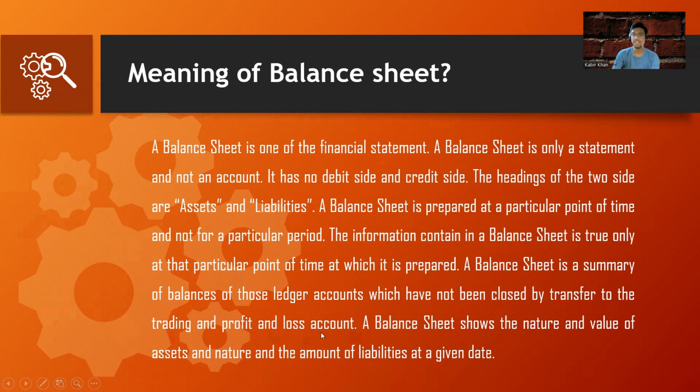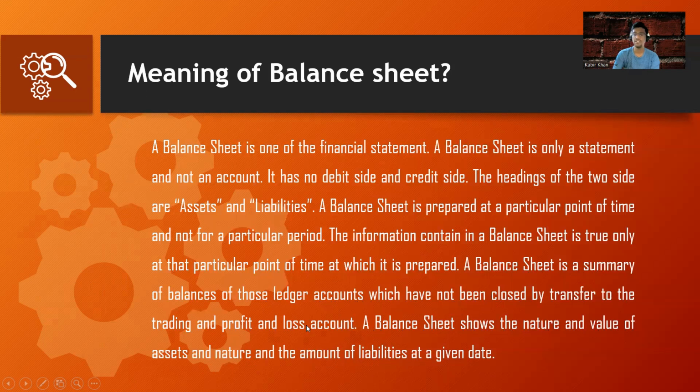There are three types of accounts: personal account, real account, and nominal account. We are all aware of this. We all know that nominal accounts are closed by transferring those balances to the profit and loss account, but real and personal accounts are moved to the balance sheet. As I mentioned, a balance sheet shows the nature and value of assets and the amounts of liabilities at a given date. And it is a summary of those balances of the ledger accounts which have not been closed by transferring to the trading and profit and loss accounts.